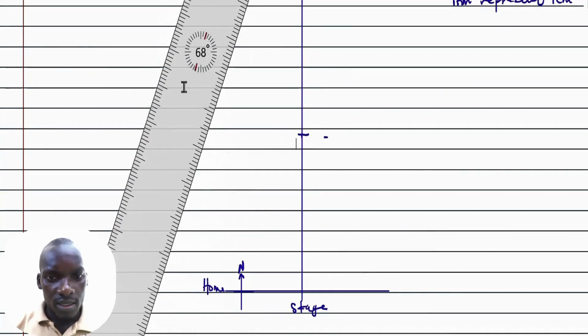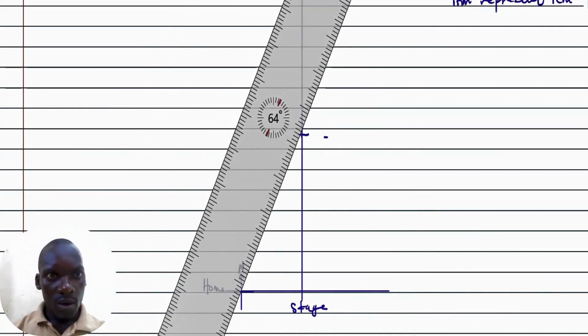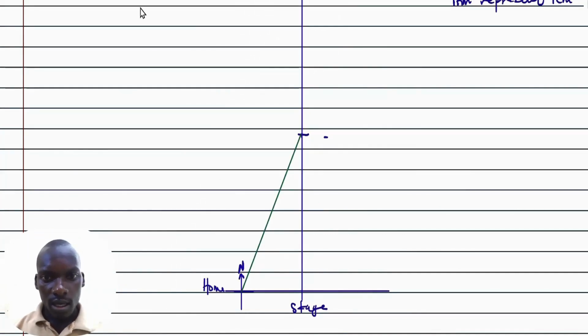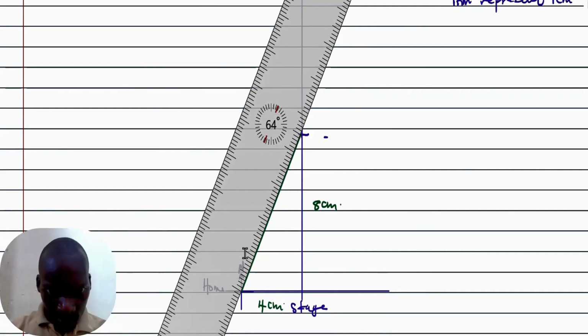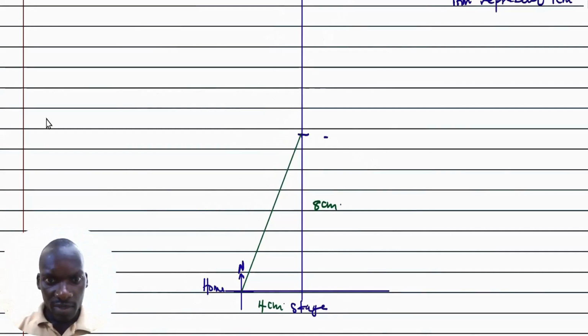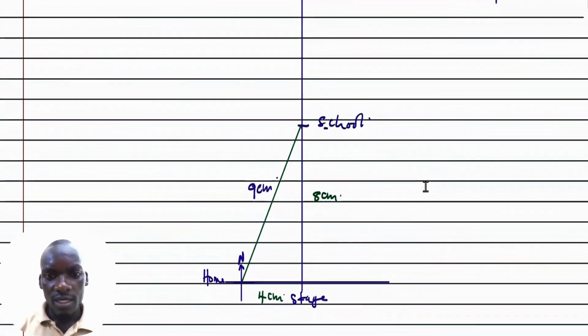Then after that, let us draw the line from the school here. Now from the school directed to the home, let me use green. So this is from school to home. Remember, this is the 8 centimeters. This is 4 centimeters. Then we need to measure off this distance. Bring back the ruler. This is 1 centimeter, 2, 3, 4, 5, 6, 7, 8, 9. So here I'm having 9 centimeters. So I can simply put the ends to be the 9 centimeters. Having finished that, remember this is where we have the school. And this is our accurate diagram, but we have not yet answered the question.